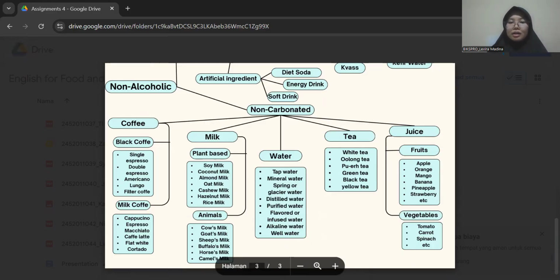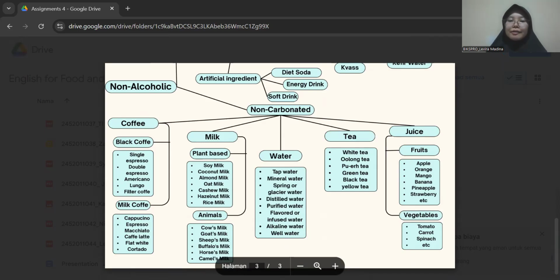For the types of tea, for the first is white tea. White tea is a light, delicate tea made from young tea leaves, minimally processed. Oolong tea is a partly fermented tea falling between green and black tea, with a flavor that is strong.